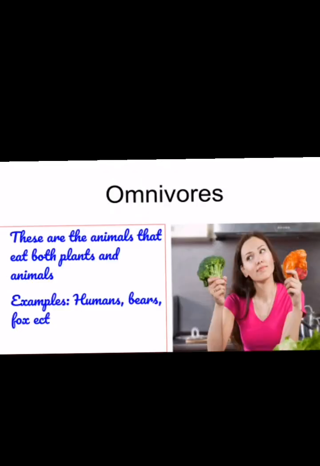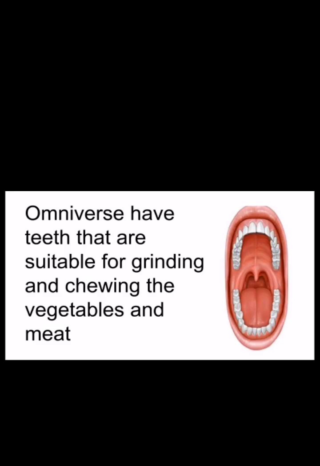And next, coming to the omnivores. What are omnivores? These are the animals that eat both plants and animals. They have a teeth structure and digestive system that can adapt to plants or to flesh. Examples: humans, we are omnivores, we can eat grass and also flesh, and also bears, foxes, etc. These all come under the classification of omnivores. The omnivores have teeth that are suitable for grinding and chewing vegetables and meat.